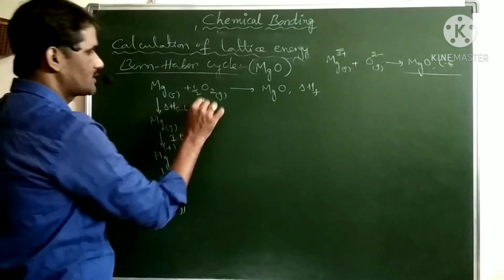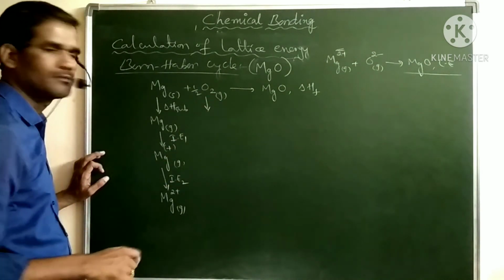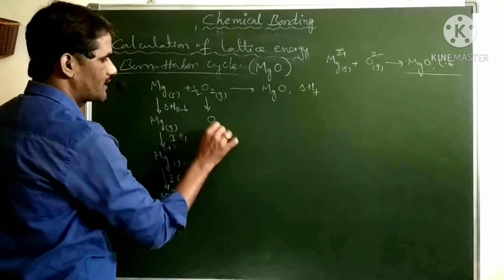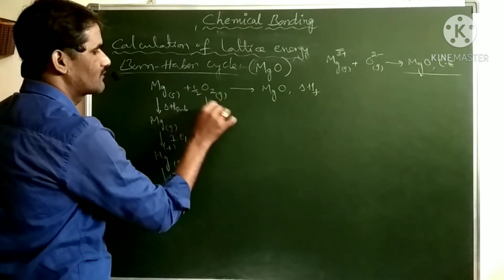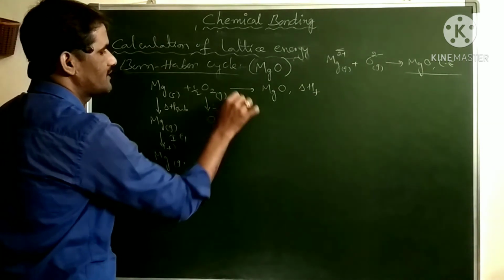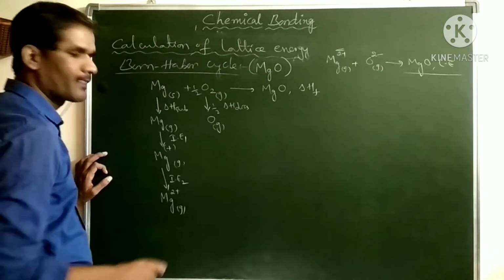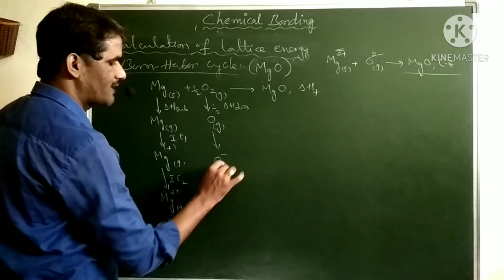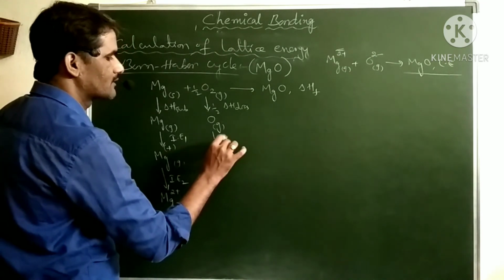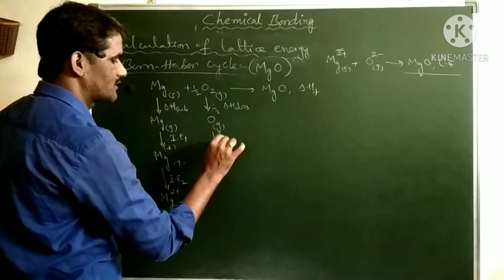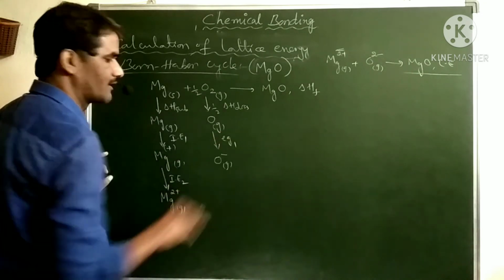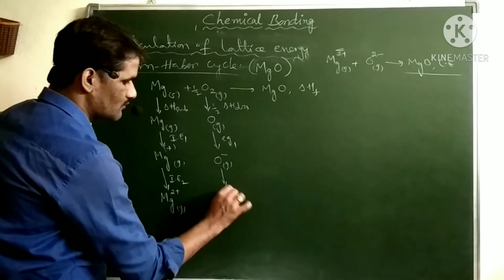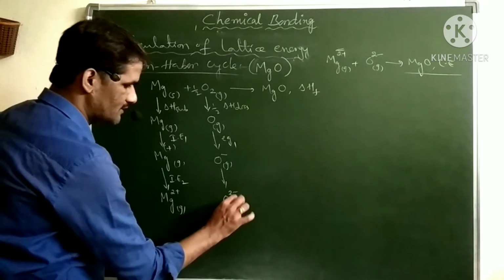Now come to the oxygen. First we break the oxygen molecule into oxygen atoms, in the gas state. Here the energy involved is dissociation energy. Next, oxygen gas is converted into O minus by adding an electron. Here the energy is electron affinity 1, that is electron gain enthalpy 1. Next, O minus goes to O2 minus, again in the gaseous state.